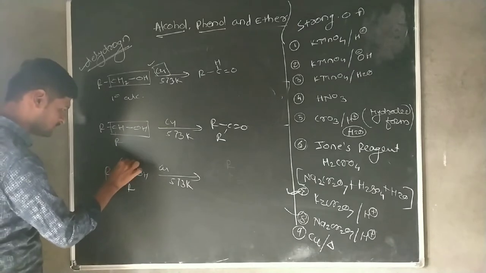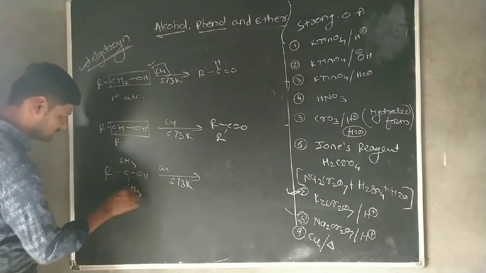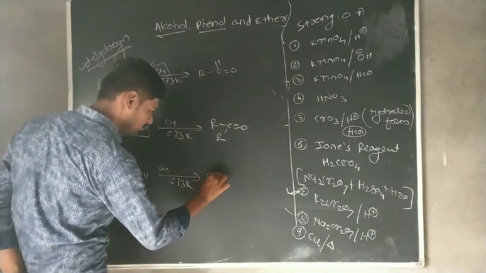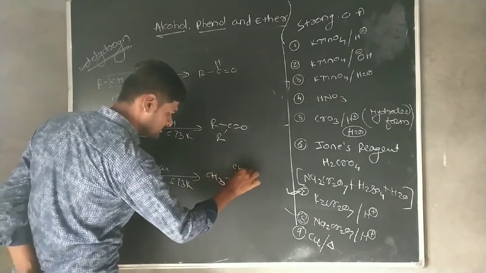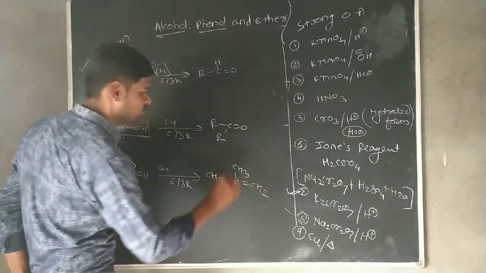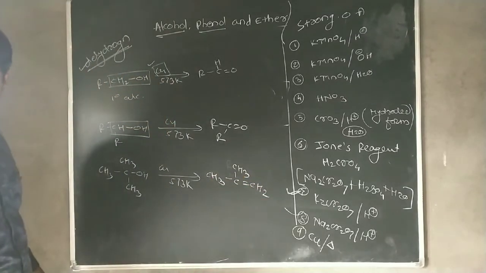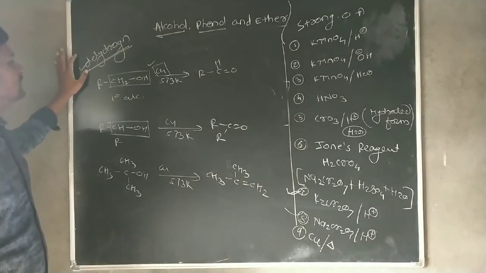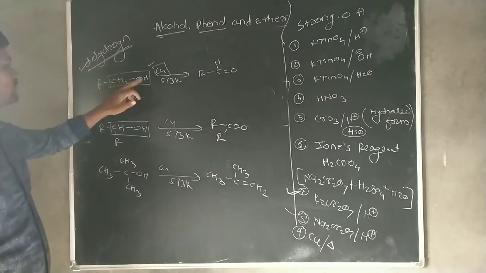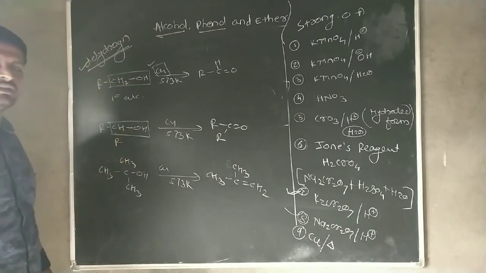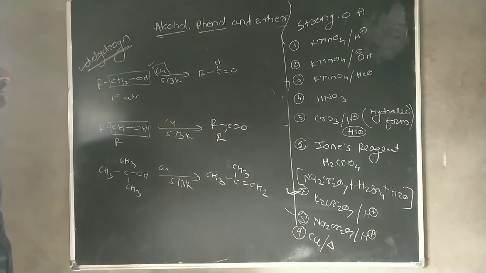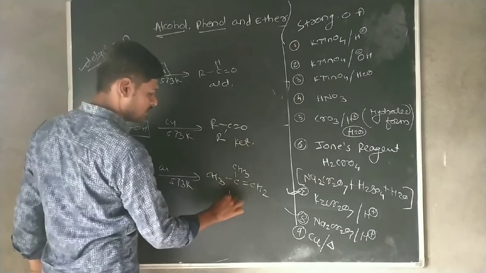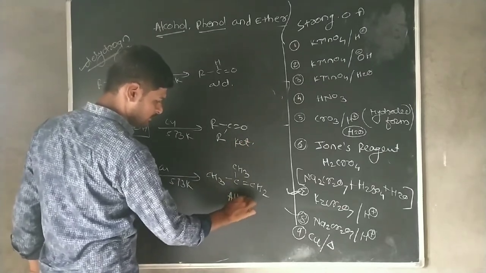Here we consider the example because it is difficult to write the alkene. There is a formation of the respective alkenes, that is CH3 CH2. The copper is also used as a dehydration reagent or dehydrating agent. Due to this dehydration, two hydrogen atoms are eliminated from the primary, secondary as well as tertiary carbon atom. Then it forms an aldehyde, then a ketone, and then an alkene.